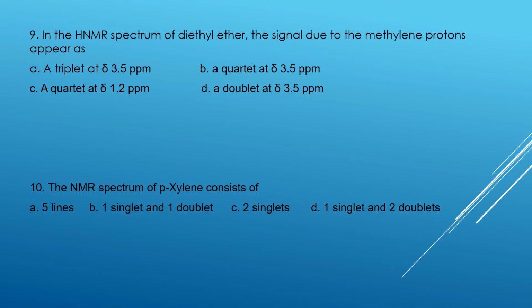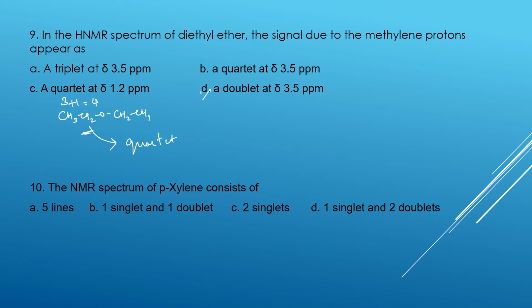In the proton NMR spectrum of diethyl ether, the signal due to the methylene protons appears as, okay, diethyl ether. This is ethyl, diethyl, this is the ether. What are they asking? They are asking about the methylene protons, where they will appear. Whether it is a quartet or triplet, doublet, that we need to find out first. Here 3 protons are there. Here no protons are there. 3 plus 1 which is equal to 4. So quartet only. This is a quartet.